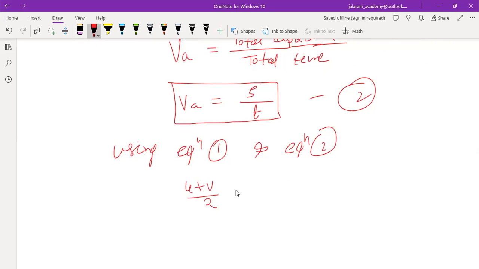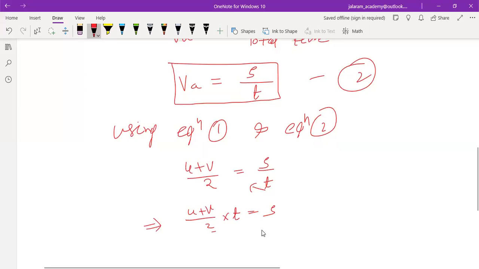U plus V upon 2 must be equal to S upon T. It implies if we transfer this T to the left hand side, U plus V upon 2 into T equals to S. Now if we transfer this 2 with S, it implies U plus V into T equals to 2S.